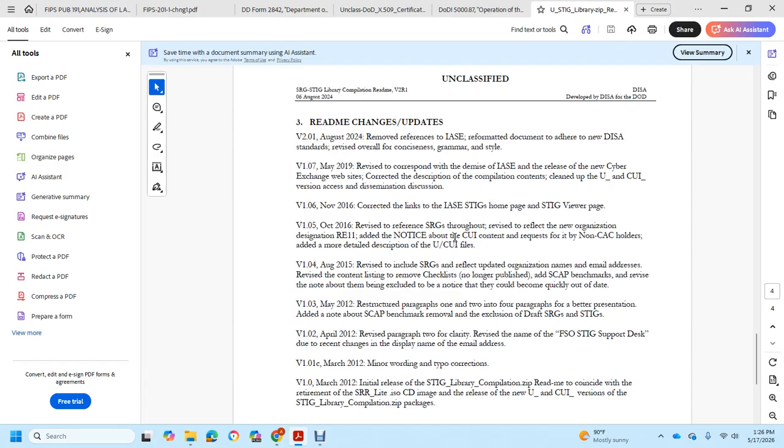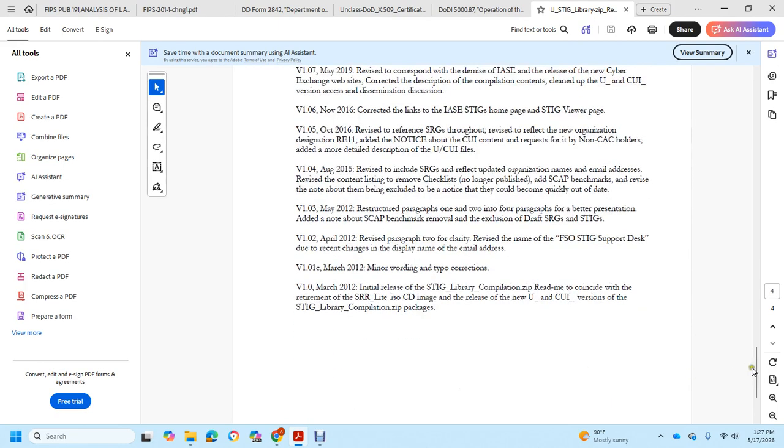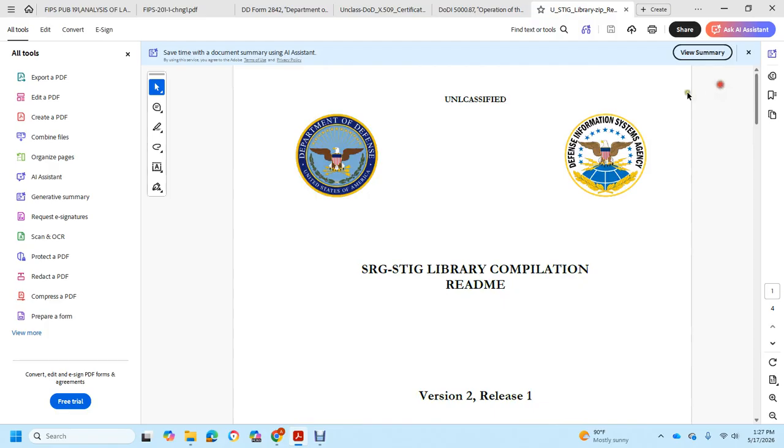README consigned with the retirement of SRR Lite and its ISO CD image, release of a new unclassified and controlled unclassified information version of the Security Technical Implementation Guide Library Compilation zip packages. Alright, and that was your Security Requirements Guide Security Technical Implementation Guide Library Compilation README.